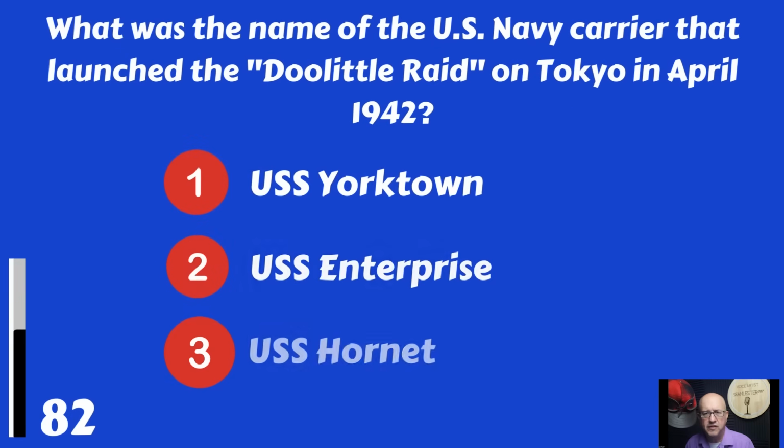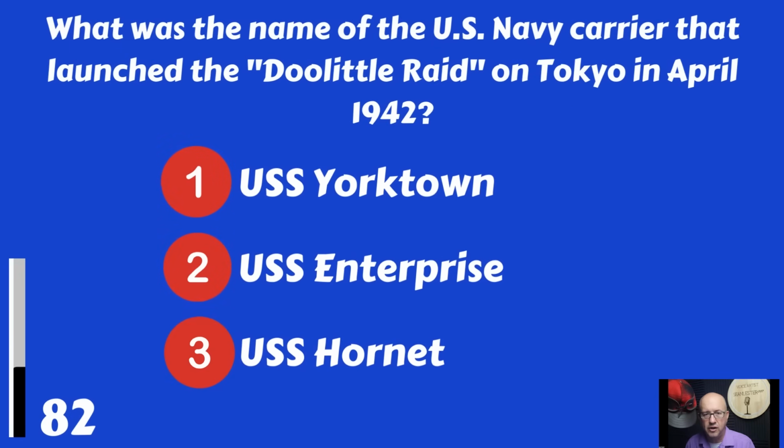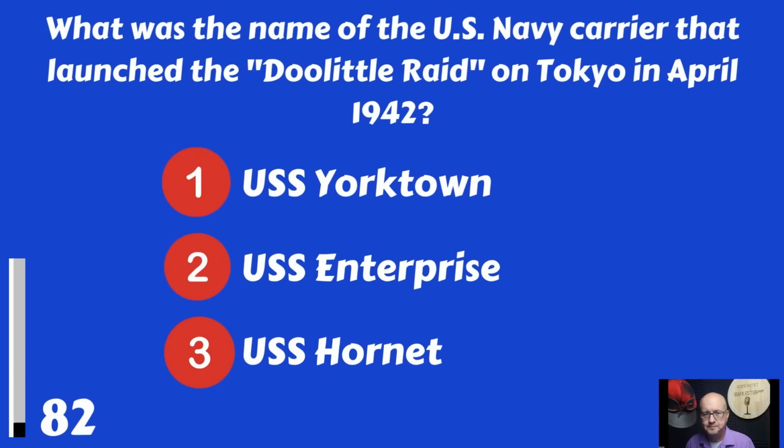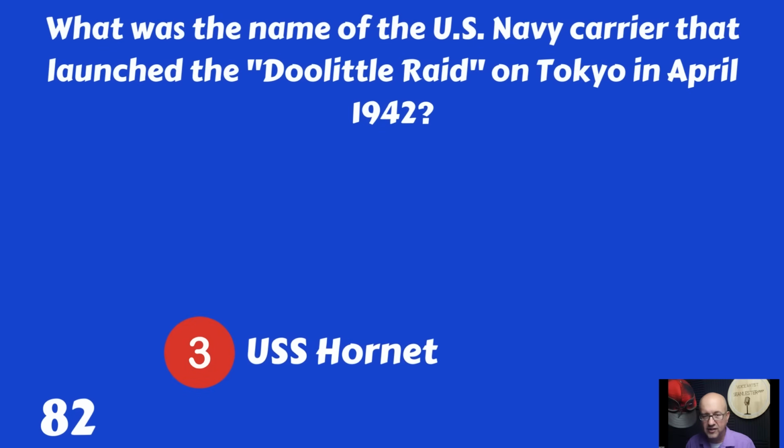What was the name of the U.S. Navy carrier that launched the Doolittle raid on Tokyo in April 1942? The USS Yorktown, the USS Enterprise, or the USS Hornet? That was the USS Hornet.